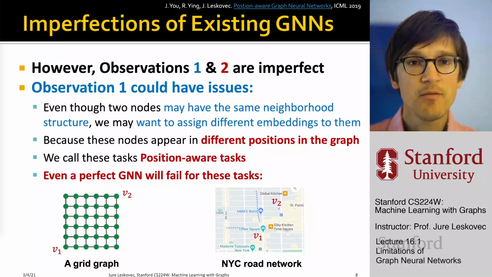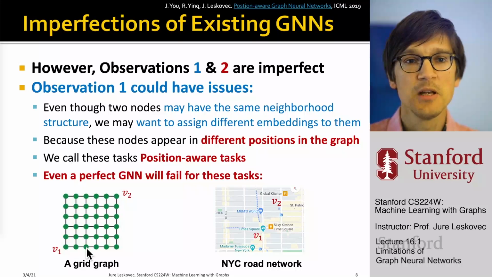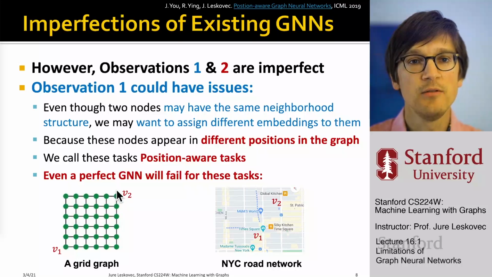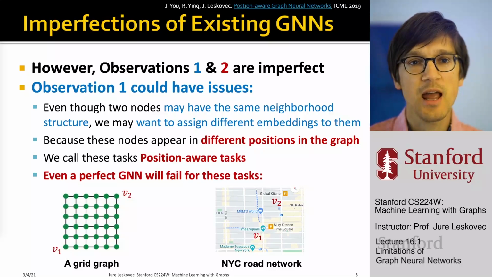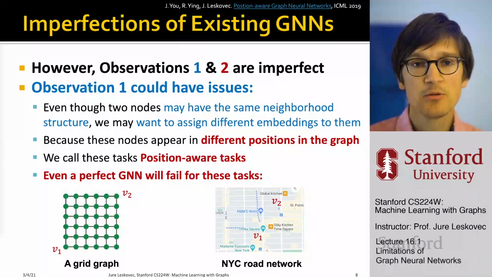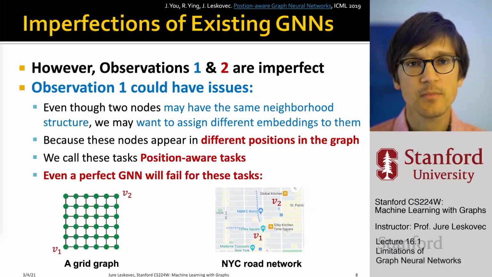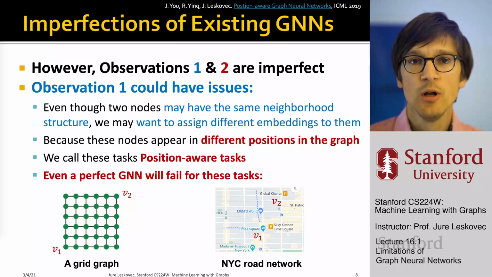Even a perfect GNN that has that injective function between the neighborhood structure and the embedding will fail at these tasks. For example, if I have a simple grid graph with nodes V1 and V2, I'd like them to be embedded into different points in space because they are at opposite ends of the underlying graph. But a graph neural network is going to embed them into the same position because the neighborhood structure around them is identical. They are both in the corner of the grid.